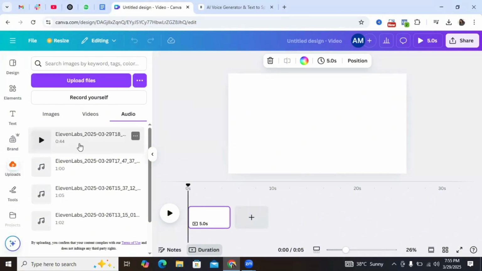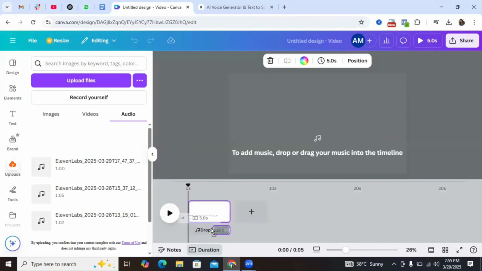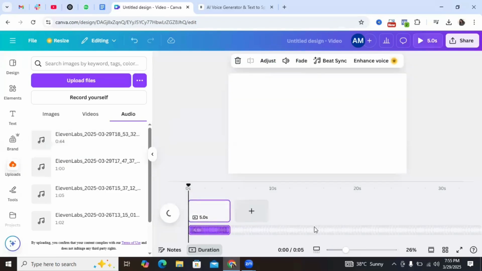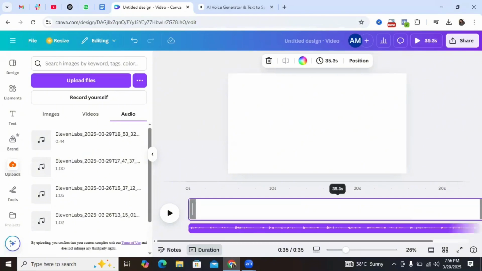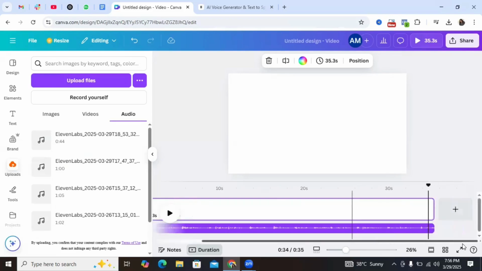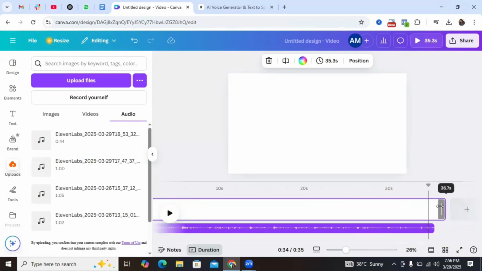So once it's uploaded, I'm going to click on it and drag it into the timeline right here. And then the next thing I'm going to do, if you notice, you'll see that the first page is not covering the entire stretch of the audio. So I'm going to simply click on the page and drag it all the way until it finishes the entire stretch of the audio, right? So that's exactly what you're going to do. So let's say this is where our audio stops.